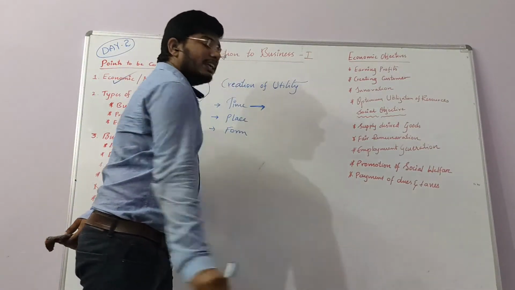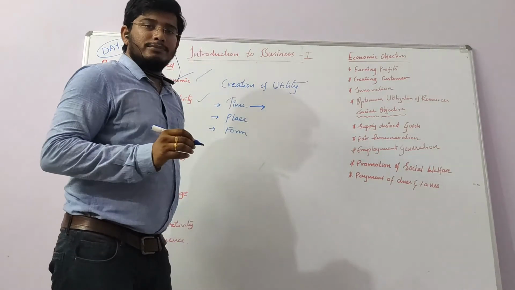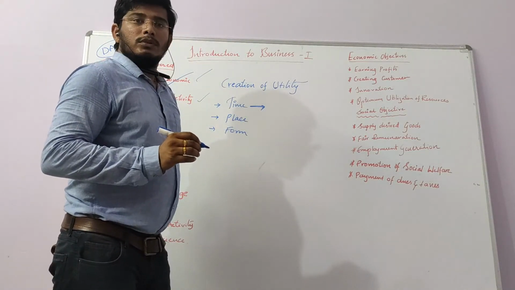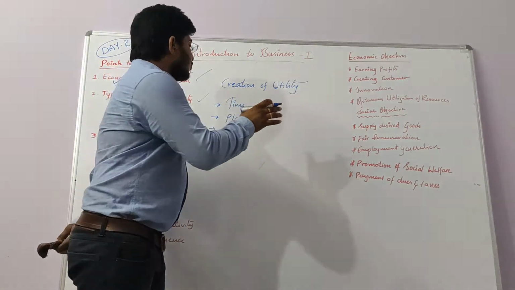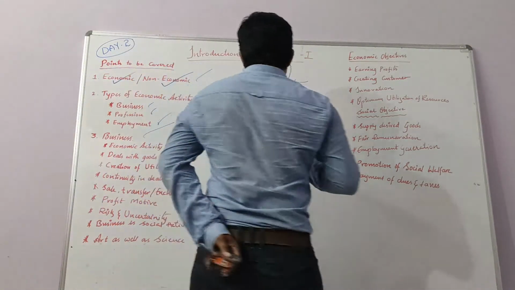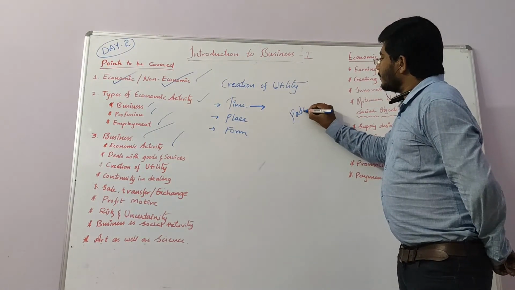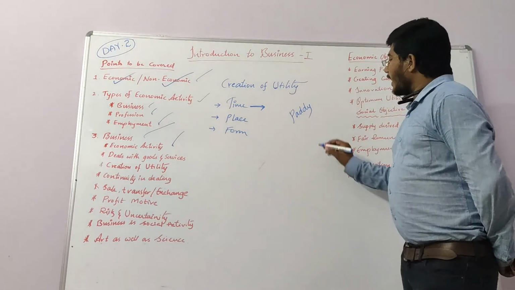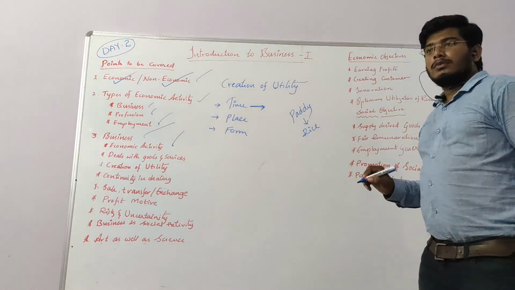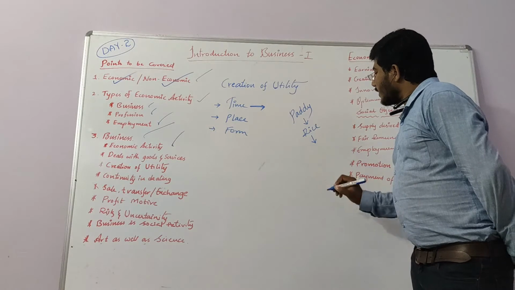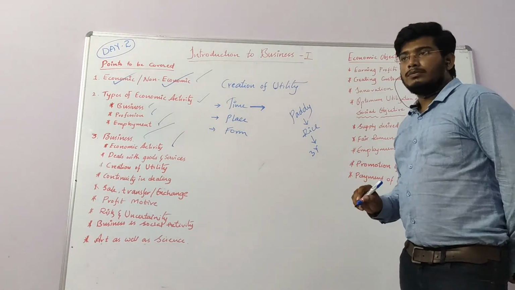We need some goods at some point of time. For suppose we are producing paddy and converting it into rice, and we use this rice for 2 to 3 years.